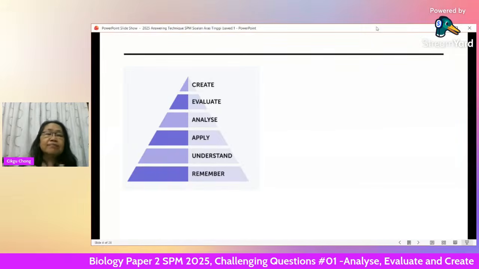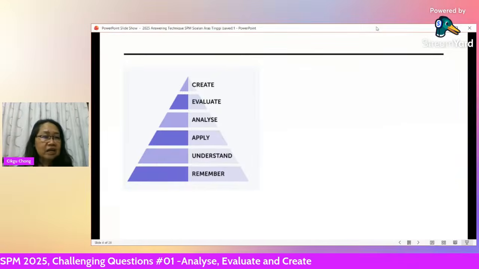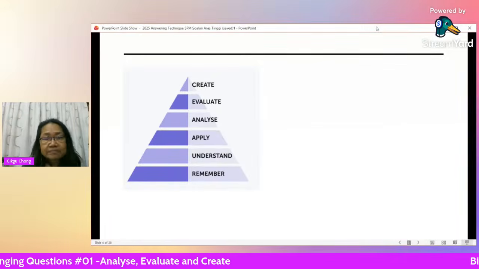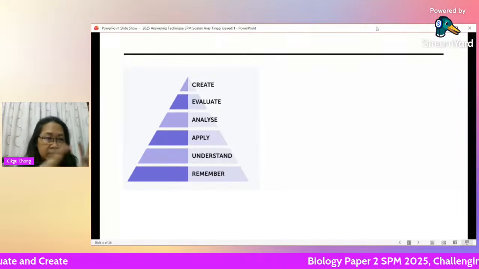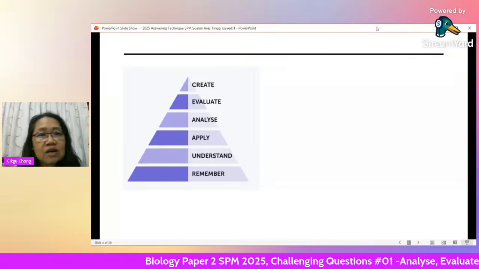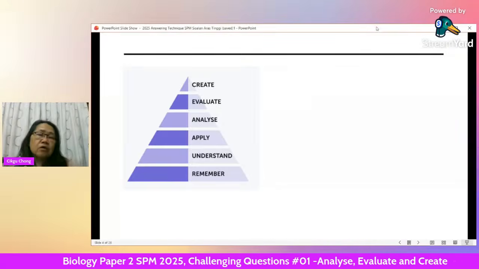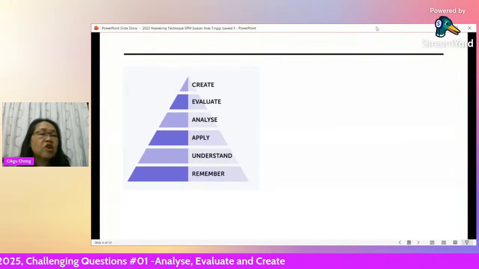Then the next level, which is a bit higher, is applying. They give you a situation, and then you need to apply your concept of osmosis to explain what happens. So that is an application question. The first 3, we call that a lower level. This is not that difficult.